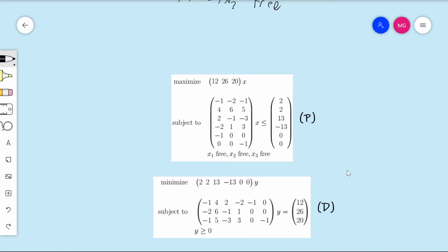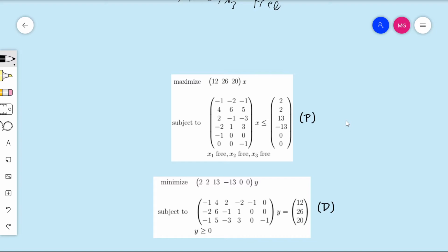Okay, and so now that we have our primal-dual pair of linear programs, I'm going to essentially pull out of thin air a primal-dual pair of feasible solutions. So you're not going to really know where these are coming from.